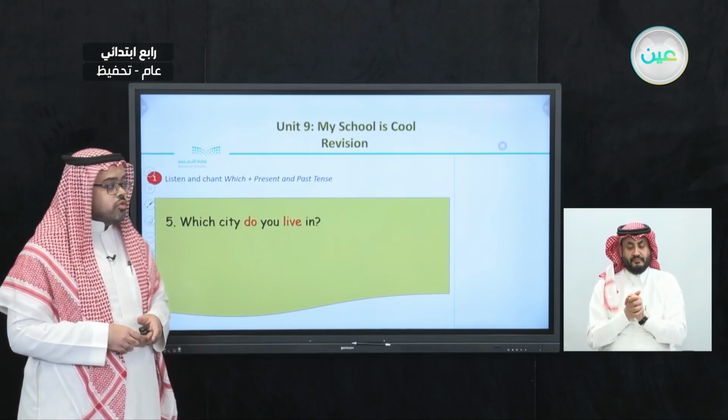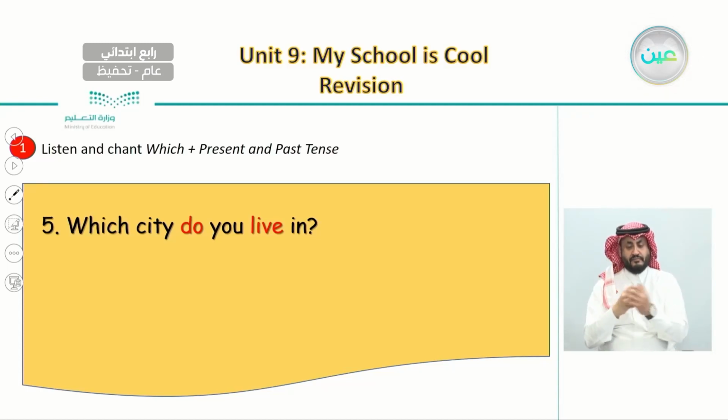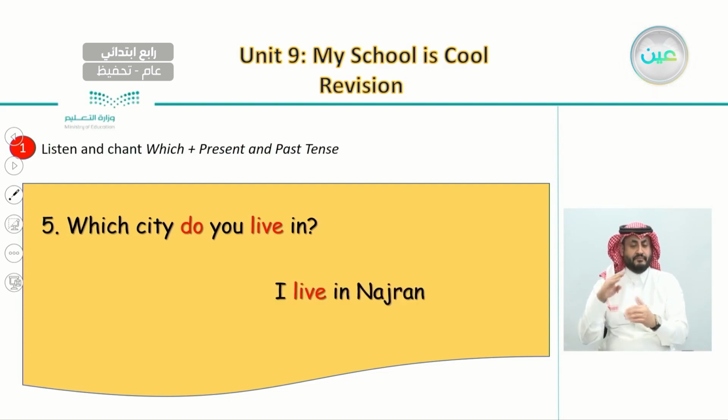Now let's see the next question, which is about the city. Which city do you live in? And the answer is, I live in Najran.